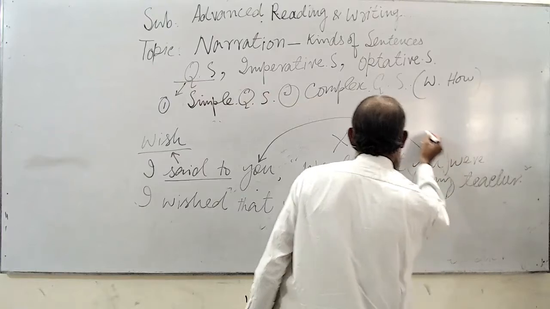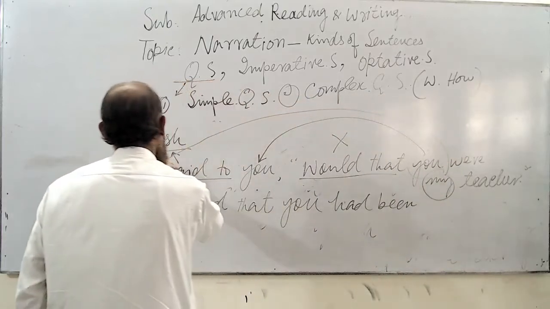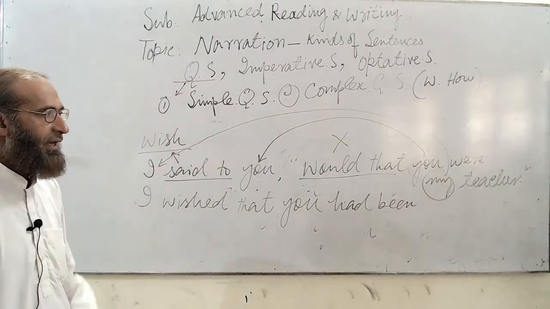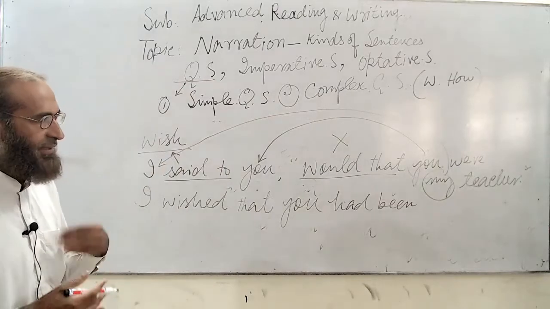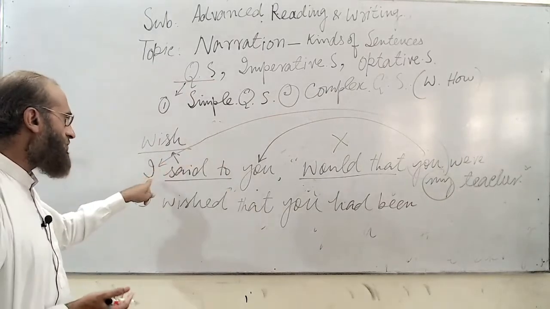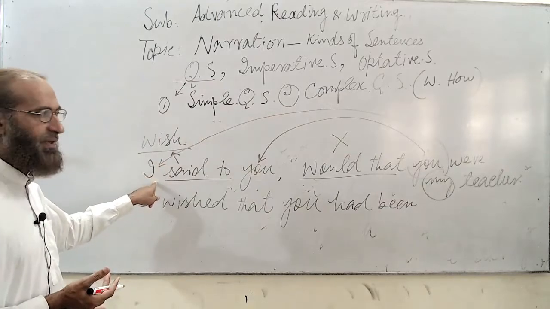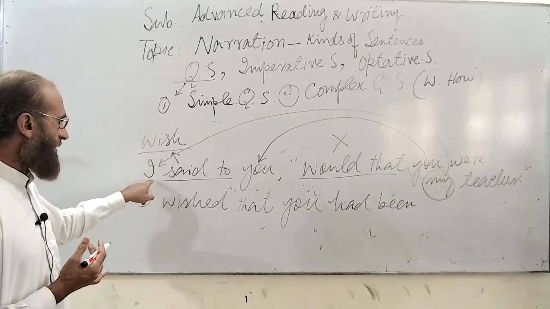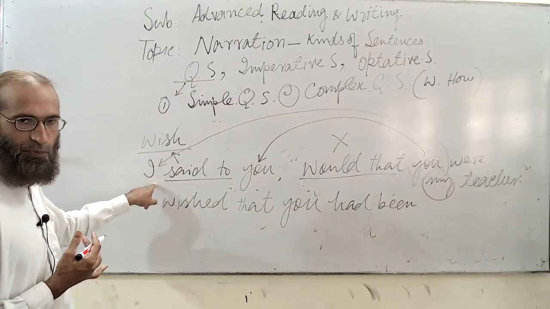Now look at my. You know that first person pronouns I and we, in their possessive, subjective and objective cases, are changed according to the subject of the reporting speech, and the subject of the reporting speech is already in the first person pronoun.